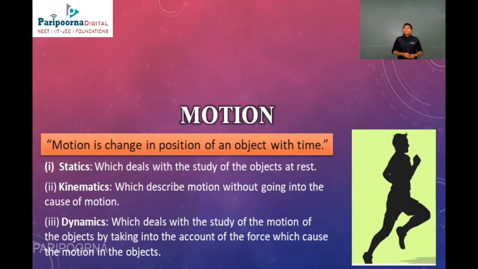So what is motion? As I have told you, motion is the change in the position of an object with time. There are three types of study of motion: statics, kinematics and dynamics. Statics deals with the study of the object at rest position, as the name itself implies. Kinematics describes the motion without going into how the motion has been caused. Dynamics deals with the study of the motion of objects by taking into consideration the causes of the particular motion.